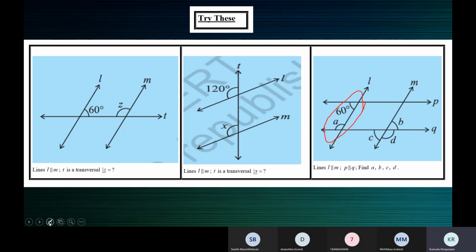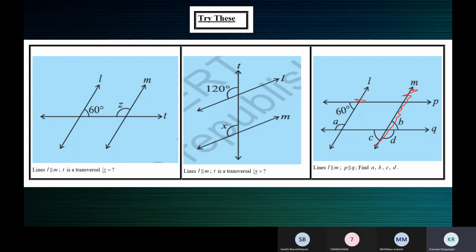But let me just say something else. Children, co-interior angles. P and Q are parallel lines, and this is the transversal. L is a transversal. P parallel to Q and L is a transversal. So you can see that 60. Don't look at this line.